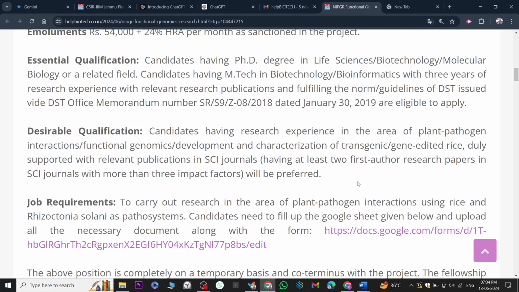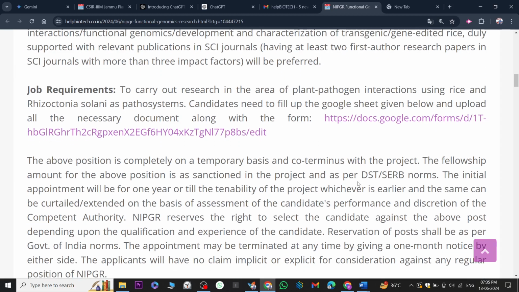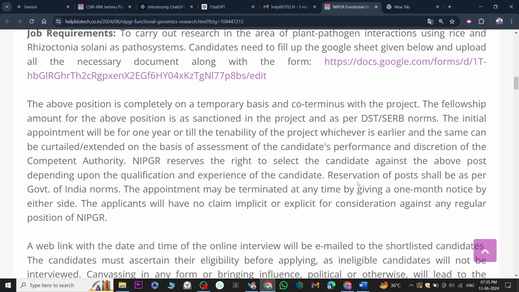Candidates need to fill up the Google sheet given below and upload all the necessary documents along with the form. This is the link for filling the form. I'll be giving this in the description so you can apply easily from there. The above position is completely temporary and co-terminus with the project. The fellowship amount is sanctioned in the project as per the DST SERB norms. The initial appointment will be for only 1 year or till the tenability of the project, whichever is earlier.